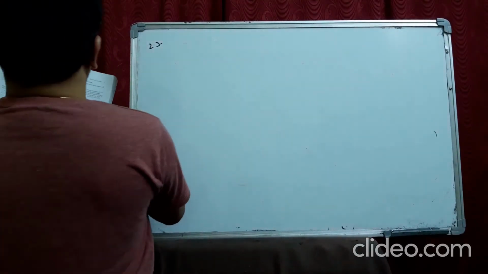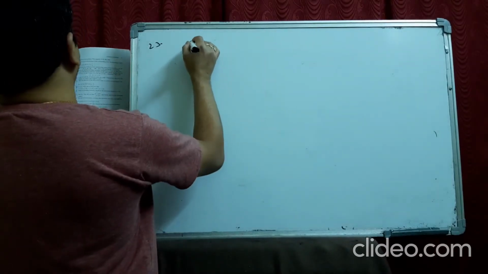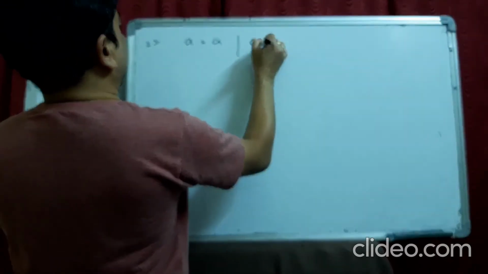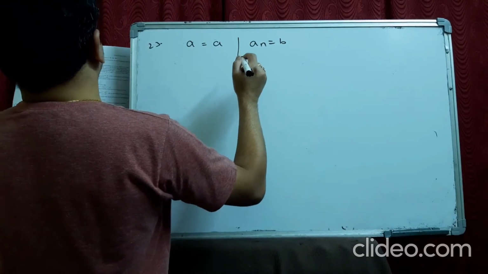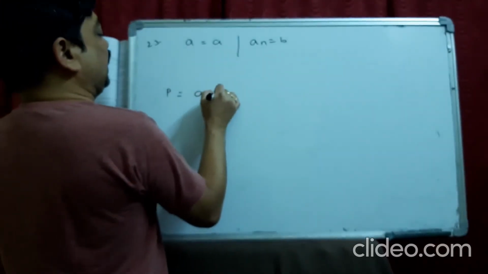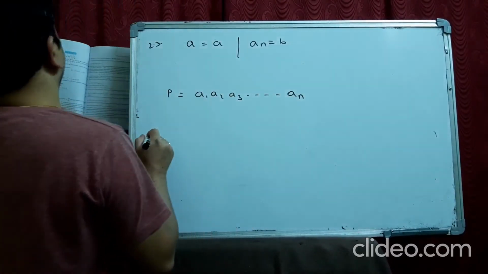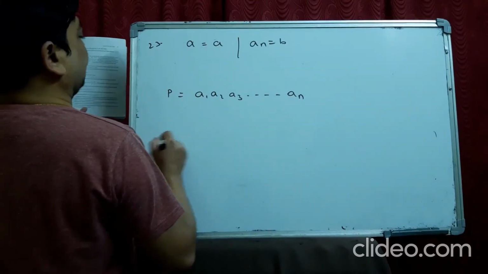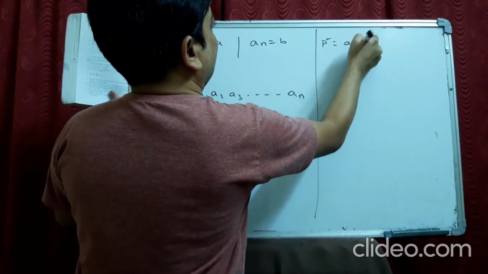See 23. If the first and the nth terms of a GP are A and B, that means A is equal to A only, and the nth term, AN, is equal to B. If P is the product of the nth terms, that means A1, A2, A3, so on till AN, the product of the nth terms, we have to prove that P square equals AB power n. Let us see.